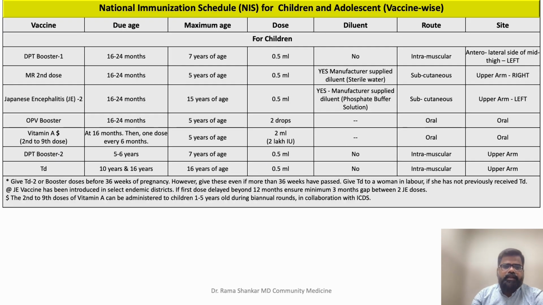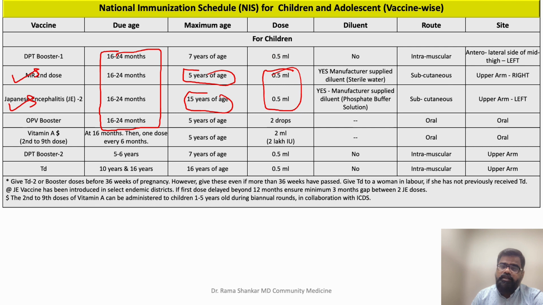Okay. Now, the next due age is 16 to 24 months. So let's go with measles rubella second dose and Japanese encephalitis second dose. As I have said, measles rubella maximum age is 5 years, Japanese encephalitis maximum age is 15 years. Dose is not a problem, 0.5 ml. Both come in powder form, so they require a diluent, sterile water for measles rubella and phosphate buffer solution for JE. Both are given subcutaneous, one in right upper arm, one in left upper arm.